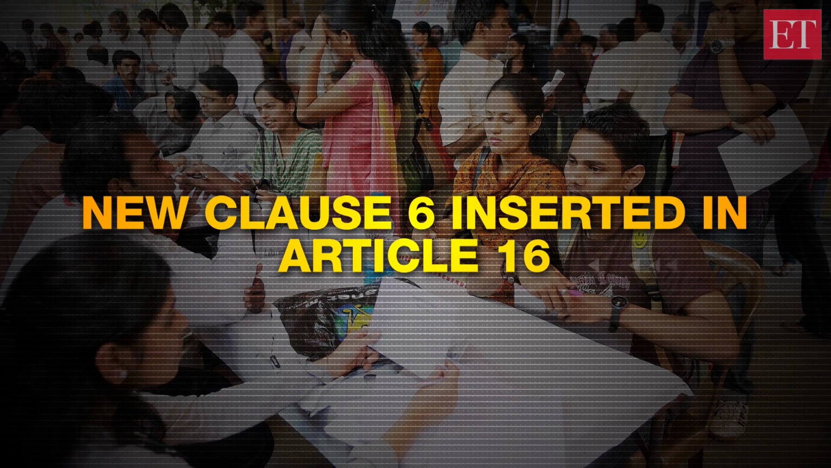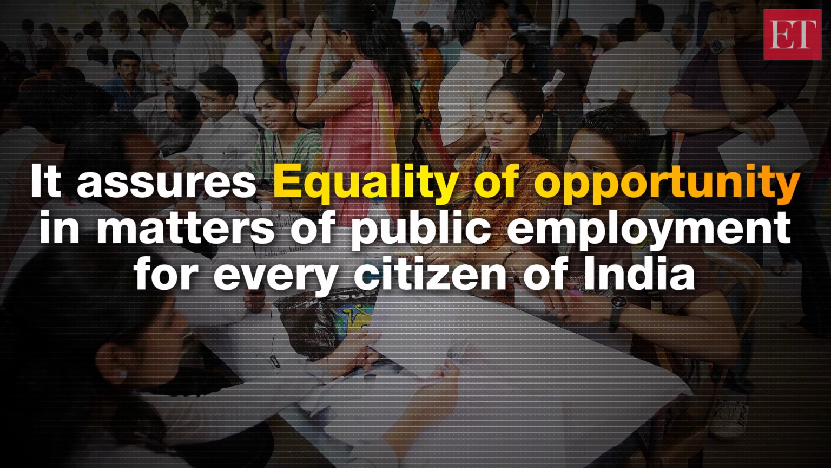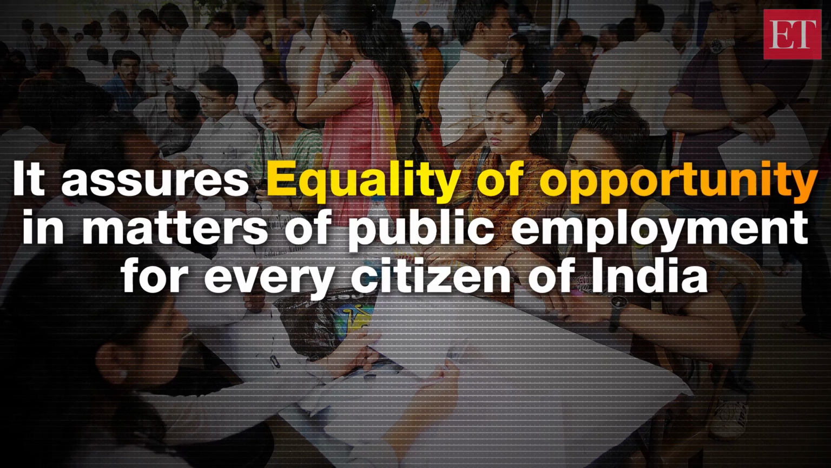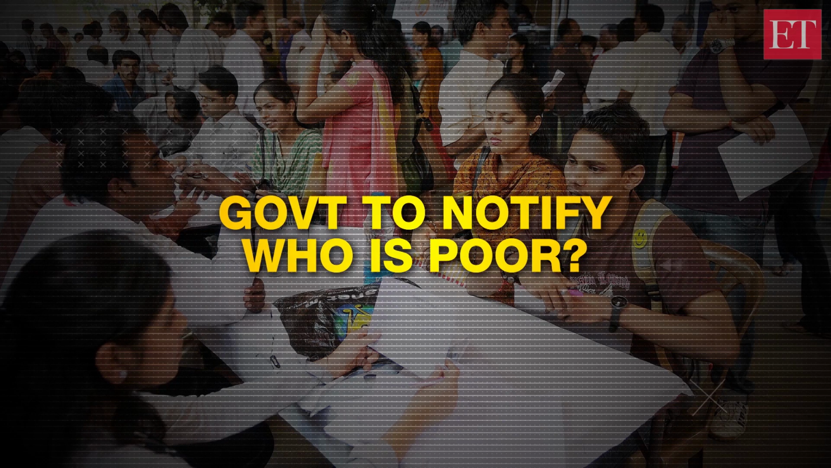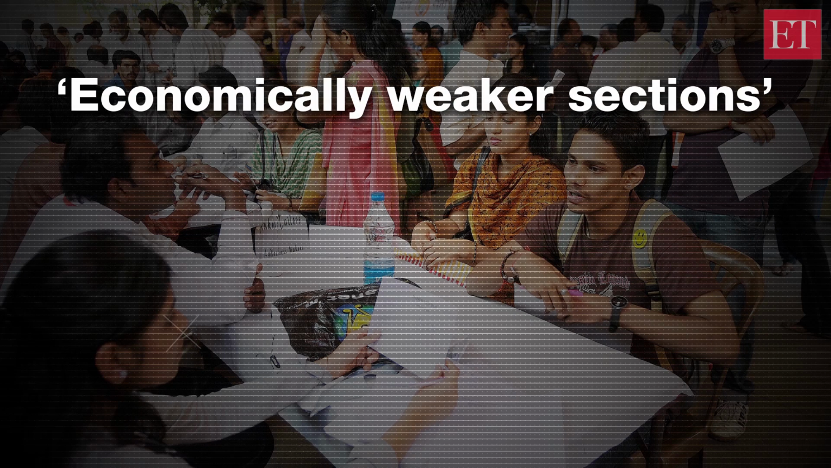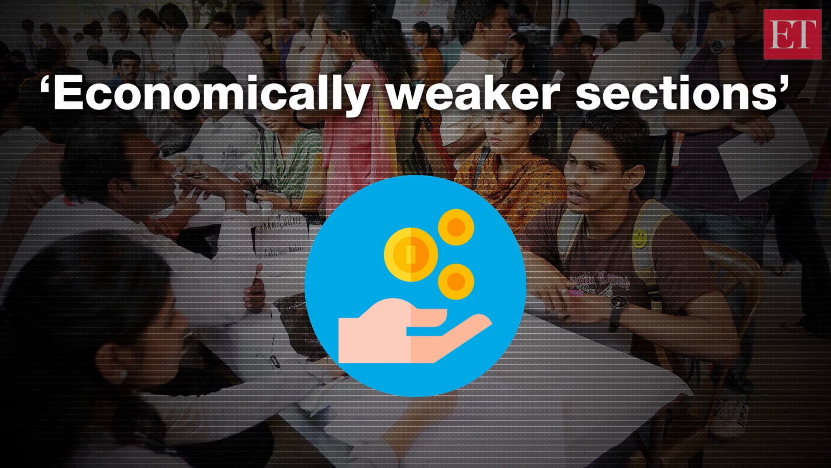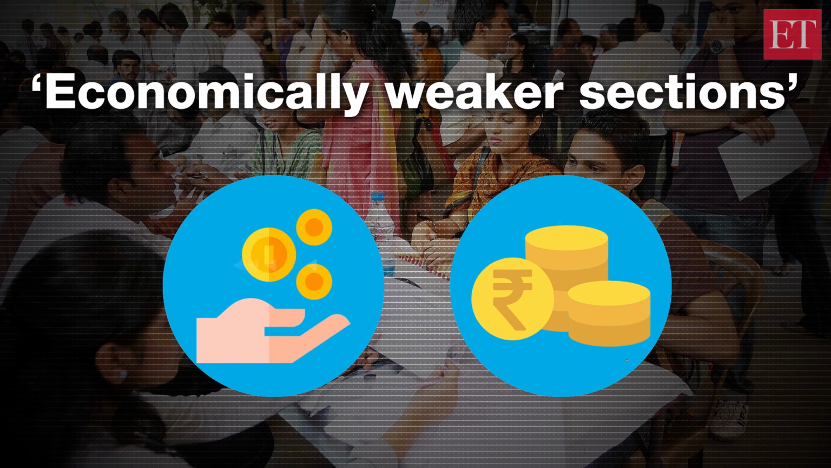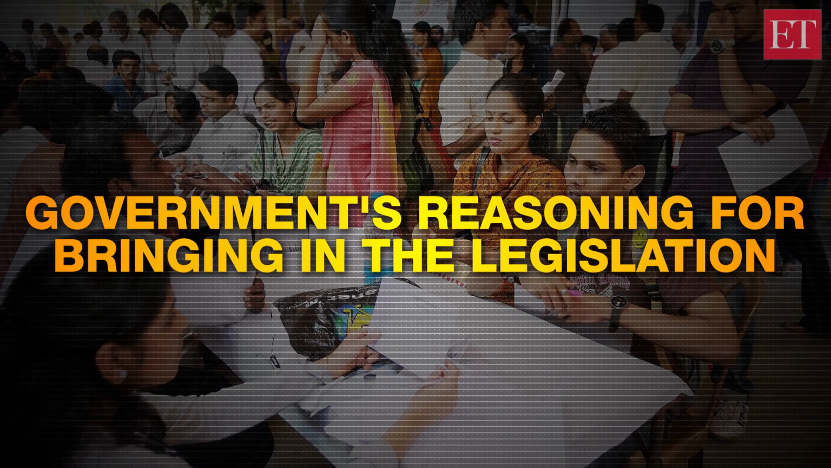A new Clause 6 is inserted in Article 16. What is Article 16? It assures equality of opportunity in matters of public employment for every citizen of India. Government to notify who is poor. The term economically weaker sections will be defined by the state from time to time by family income and other indicators of economic disadvantage. Government's reasoning for bringing in the legislation.